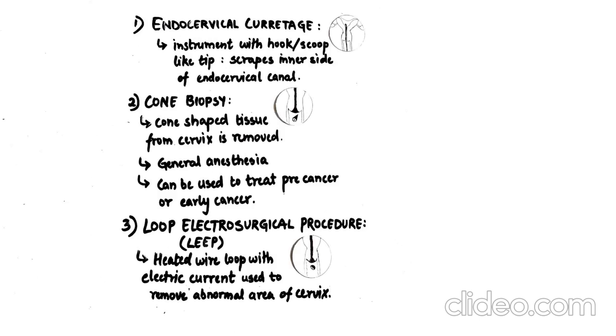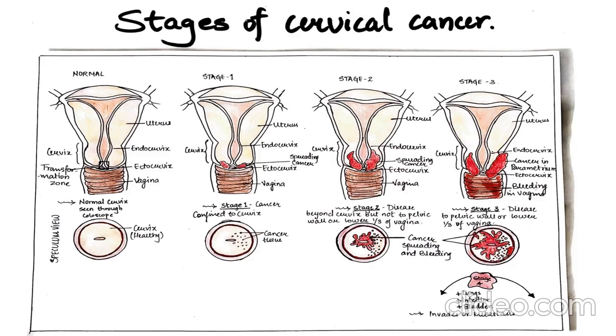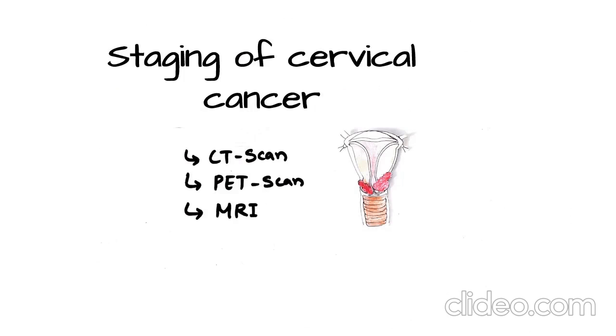Stages of cervical cancer. Stage 1. Cervical carcinoma is confined to the cervix. In stage 2, the carcinoma invades beyond the cervix but not to the pelvic wall or the lower one-third of the vagina. In stage 3, the carcinoma extends to the pelvic wall and the lower one-third of the vagina. Stage 4. Carcinoma extends to the bladder, rectum, and metastasis occurs.